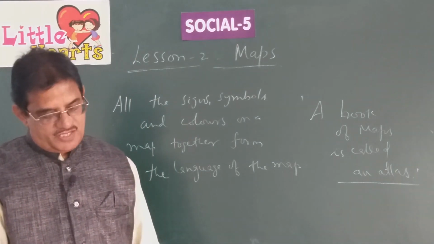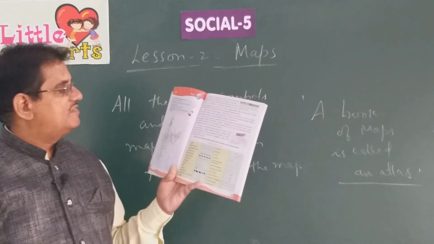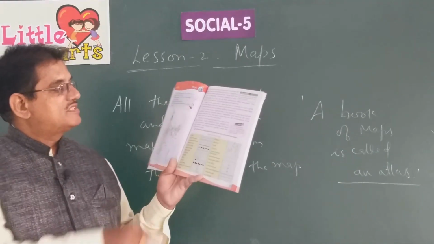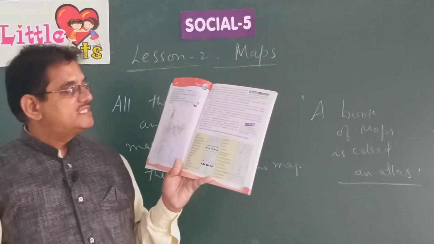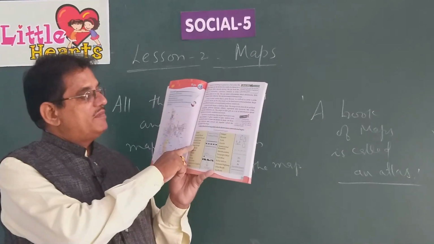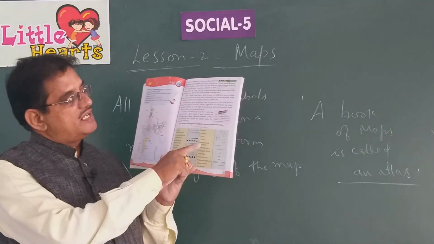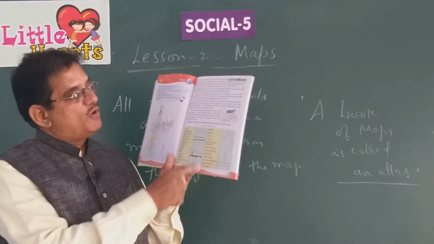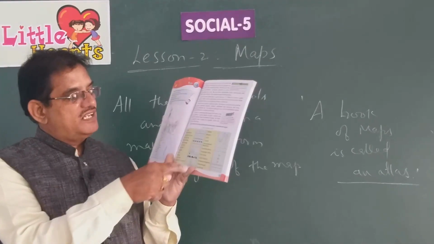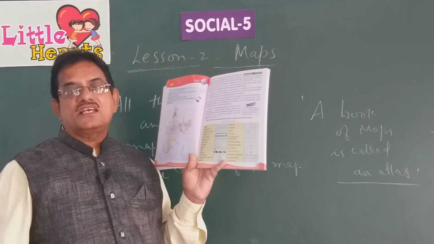Now look at the table given there. How a tunnel is represented. Conventional signs are given there: metalled road, unmetalled or non-metalled road. How is the railway line identified on a map? You can see how the broad gauge railway line and the meter gauge line are identified, how to identify a temple or a mosque or a church, international boundary, state boundary, police station, national highway, other roads, sea route. So many symbols are there.